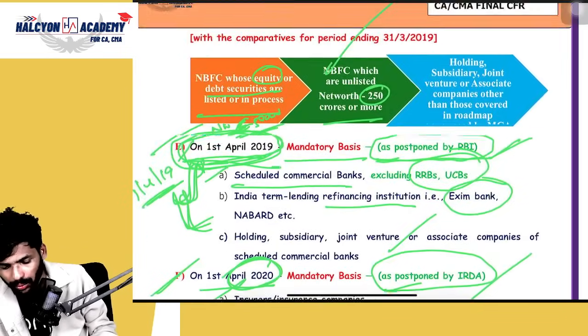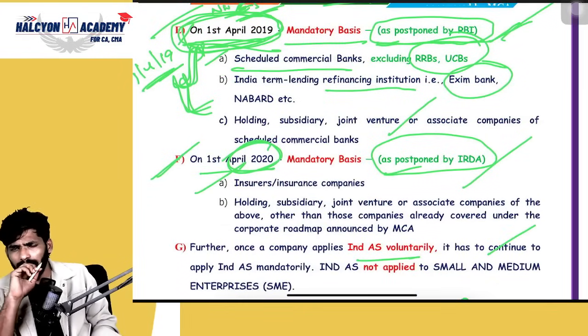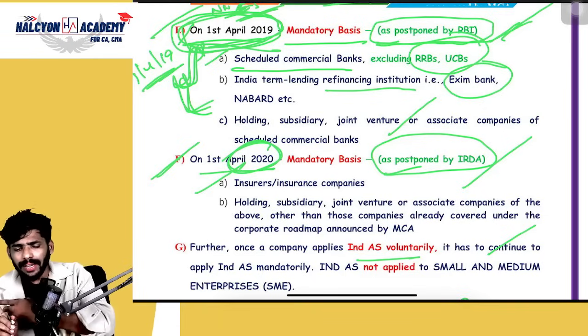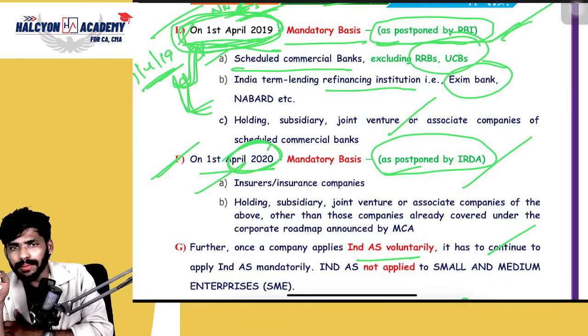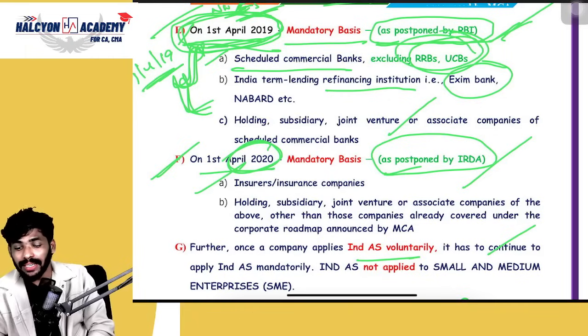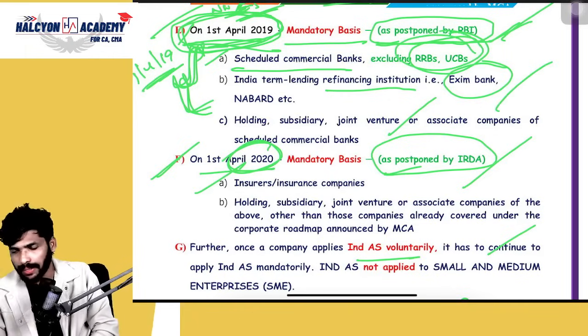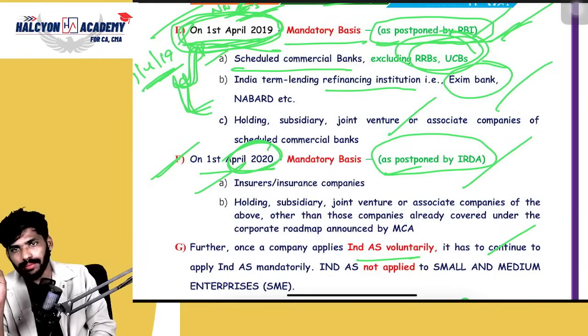Okay, I want to revise all these points from 19. First, 1/4/2019, Ind AS applicable to what, guys? Scheduled commercial banks excluding RRBs and UCBs. What do you mean by UCB? RRB means regional rural banks. UCB means urban cooperative banks. For these, Ind AS is not at all applicable. And also all India term lending refinancing institutions like Exim Bank or NABARD, etc. Okay, but it was still postponed by RBI.